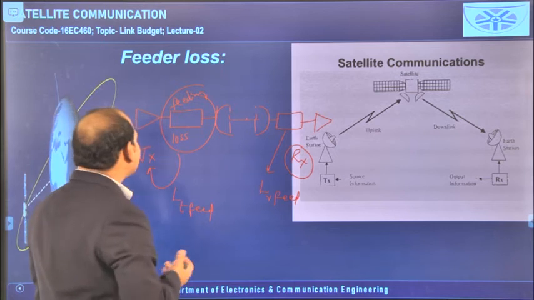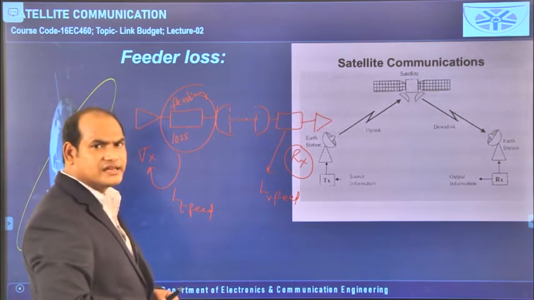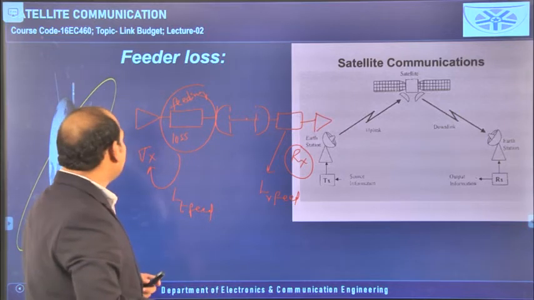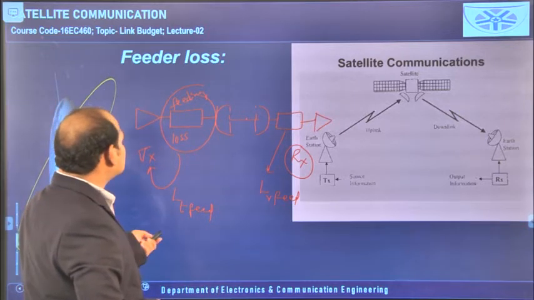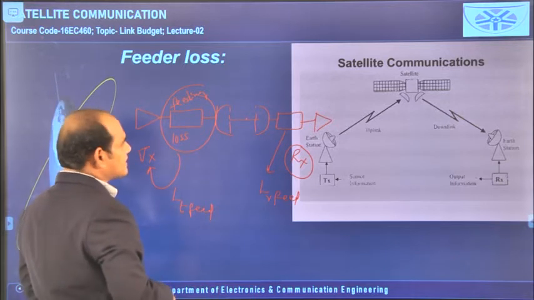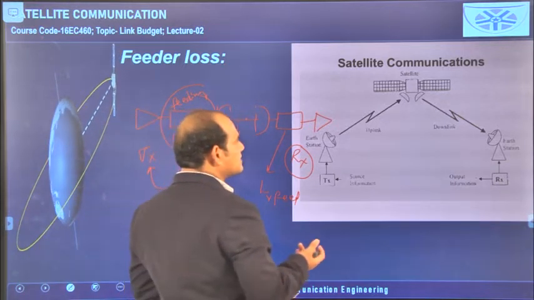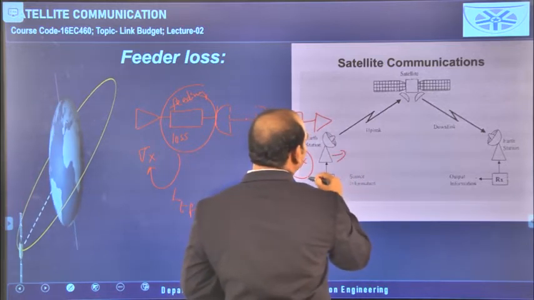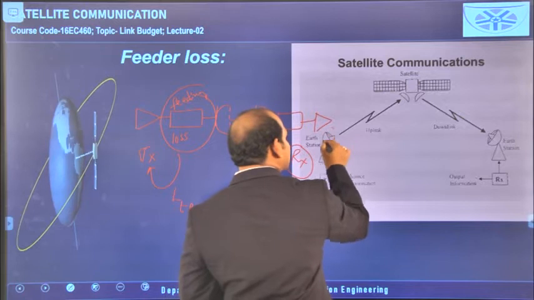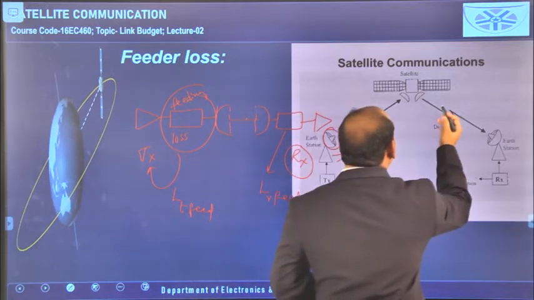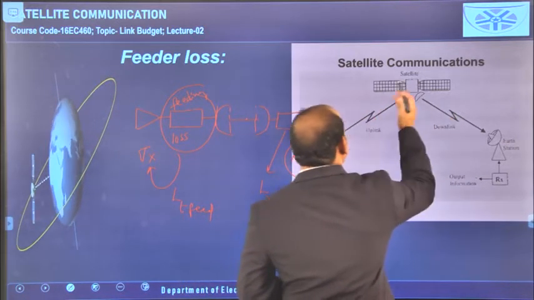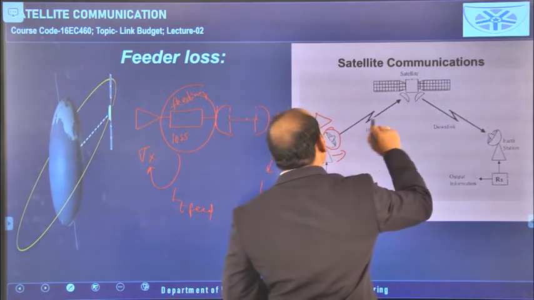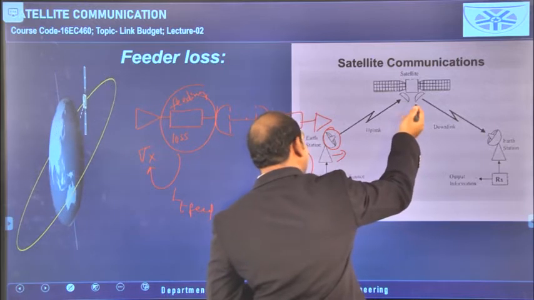And why is it happening? The signal passing through the feeding network involves conductors, and through that some loss is occurring, practically some losses are occurring. So we can say those are the feeding losses. And in this diagram also you can consider the same thing: a transmitting section, this is a feeder network, and that is connected to the transmitting antenna, then there is a wireless medium in between the satellite and the transmitting antenna, otherwise we can say it is the uplink direction, and it is transmitted to the satellite.